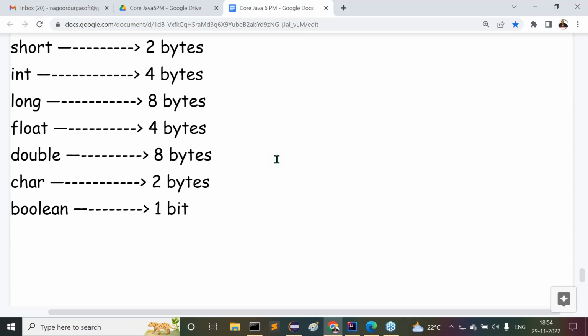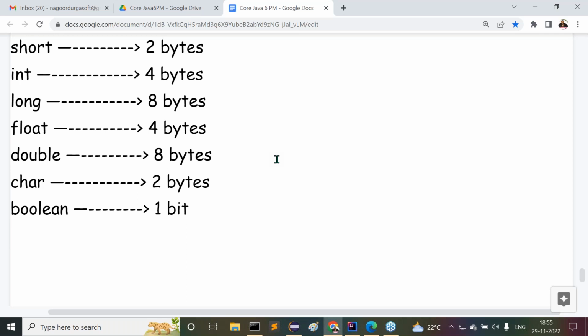If we give the answer, in C and C++ it is not fixed, it is variable. Depending on the operating system, memory allocations are provided. But in the case of Java, memory allocation for the primitive data types is fixed, irrespective of the operating system. Understand my point? It's fixed.